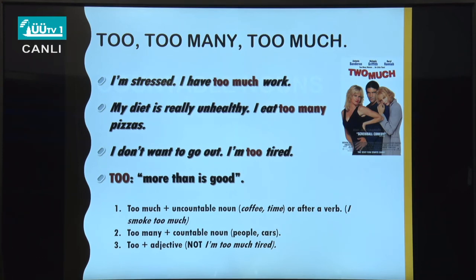Okay? And after that, sometimes you can use it without a noun. You can say, I smoke too much. I eat ice cream too much. Or you can say, I eat too much ice cream. Good. Too many is about countable nouns. For example, there are too many people. There are too many books. There are too many cars in the street.